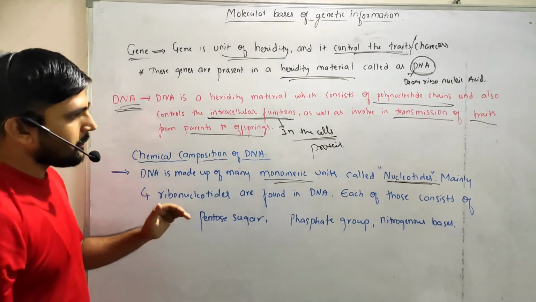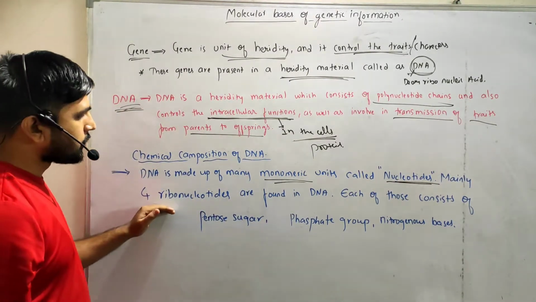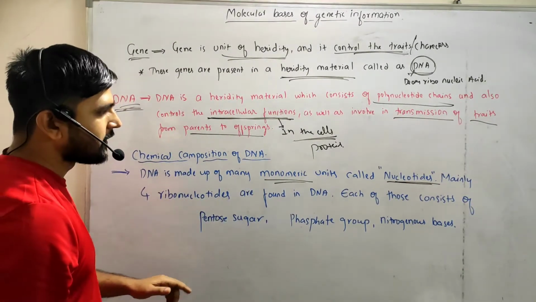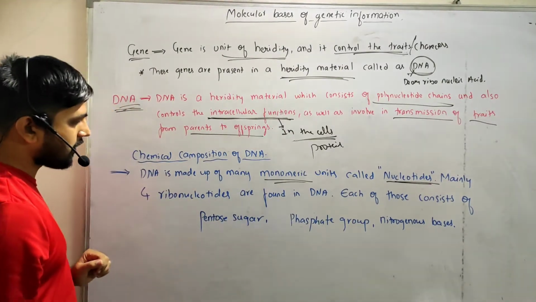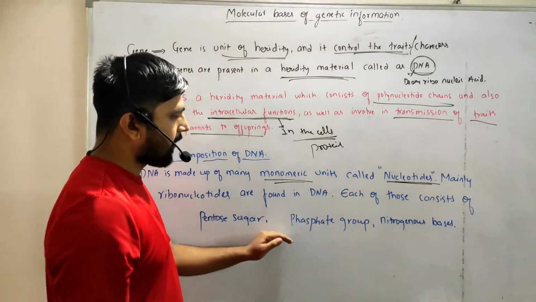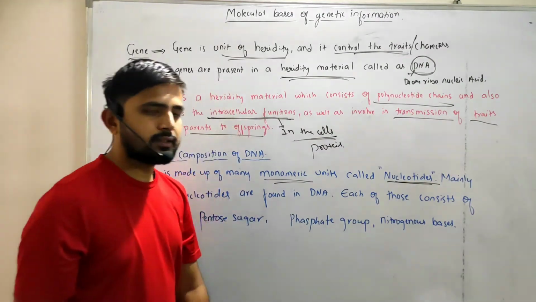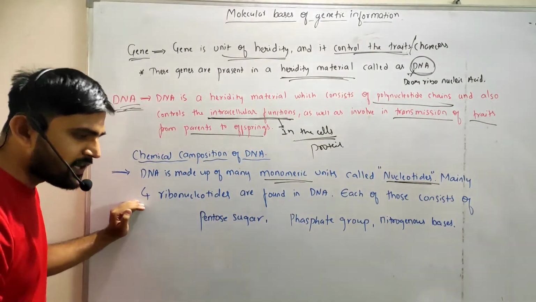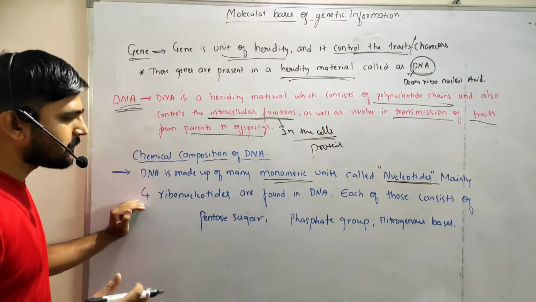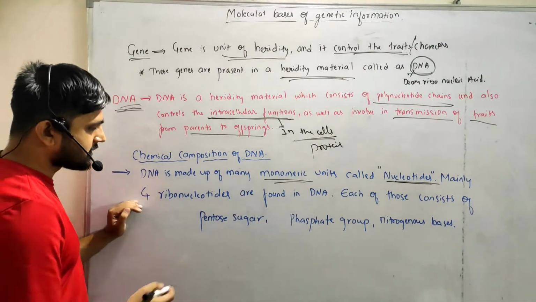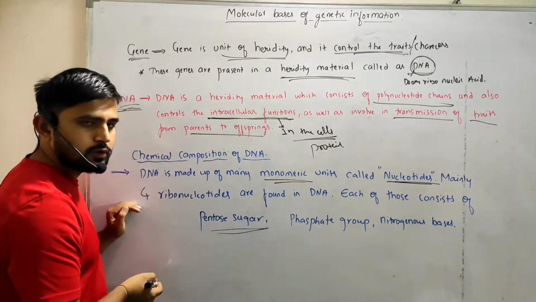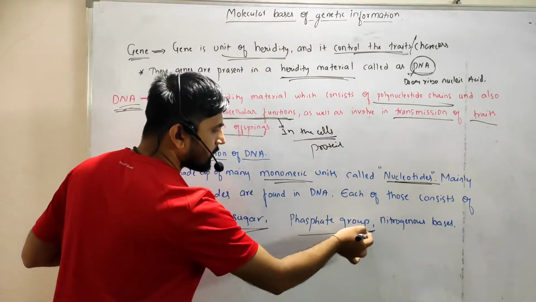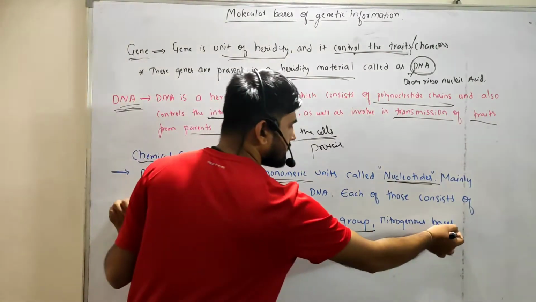Mainly, 4 ribonucleotides are found in DNA. Each of those consists of a pentose sugar, a phosphate group and nitrogenous bases. So DNA is majorly made up of these main 3 components: the pentose sugar, phosphate group and nitrogen bases.